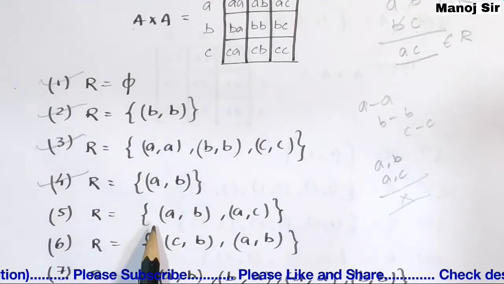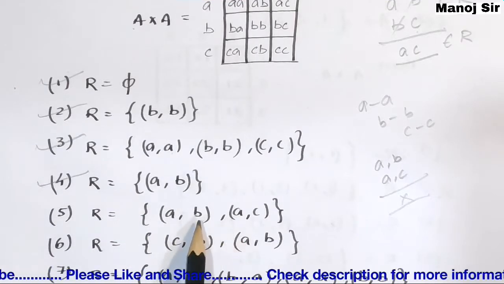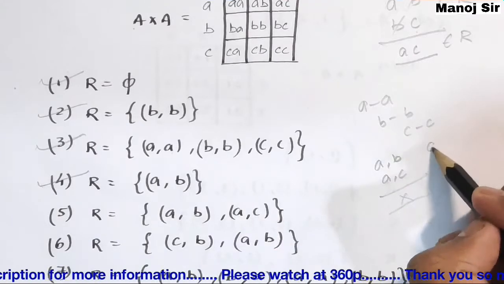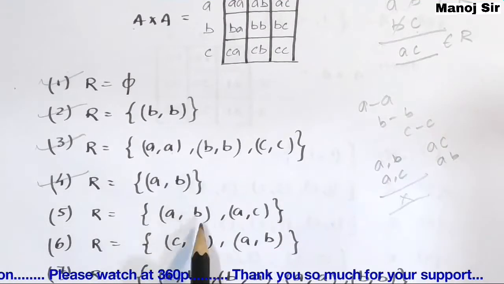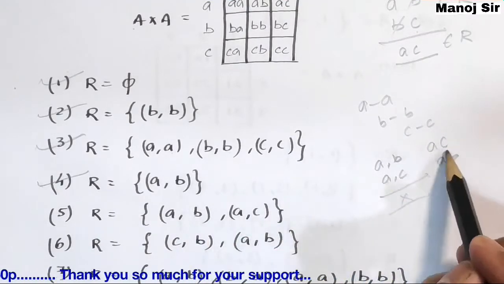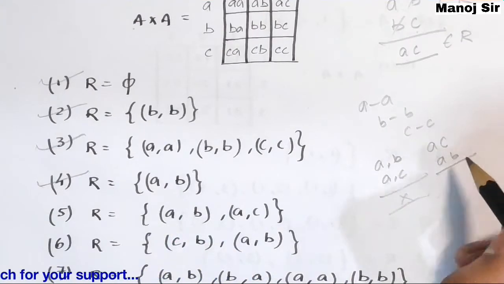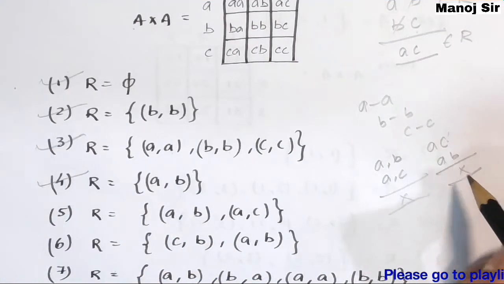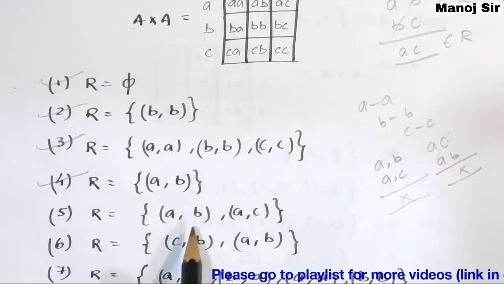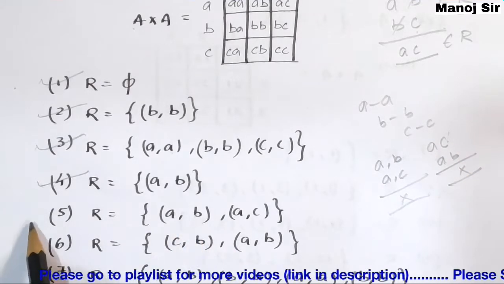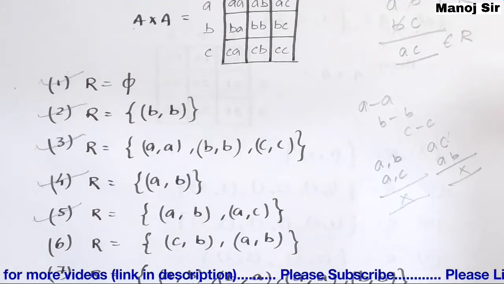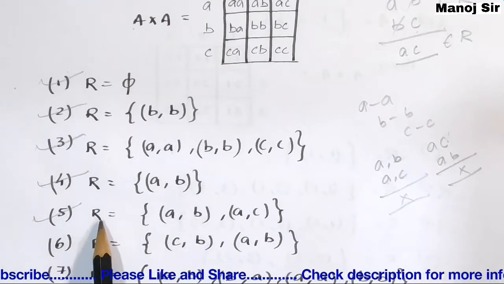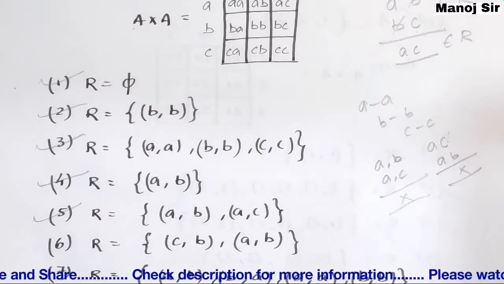Now since a relation is a type of set, order is not going to matter, so we can change this to (A, C) and (A, B). Simply change the order, writing A C first and then A B. Here again you can see this is C, this is A, nothing is common. So here also no transitive pair is going to exist, so that will make this relation by default a transitive relation. Since no transitive pair exists in both cases, we can say this is a transitive relation.